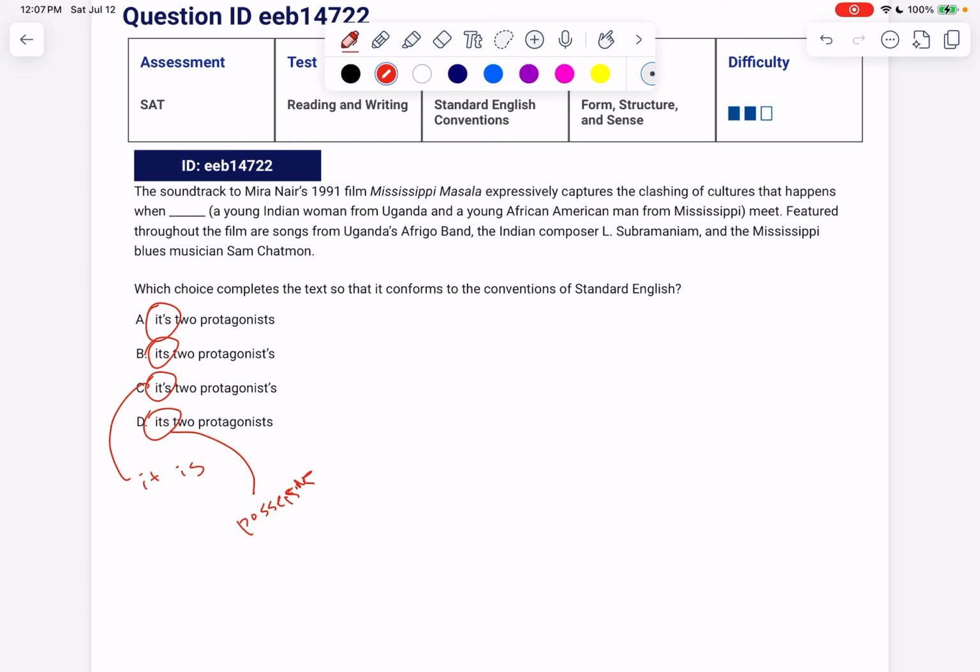Featured throughout the film are songs from Uganda's Afrigo Band, the Indian composer L. Subramaniam, and the Mississippi blues musician Sam Chatmon.